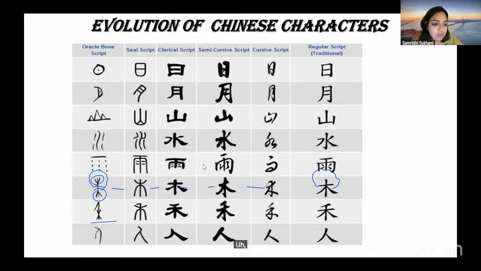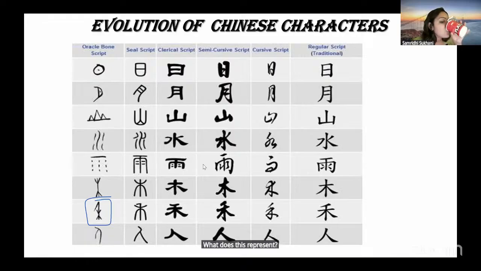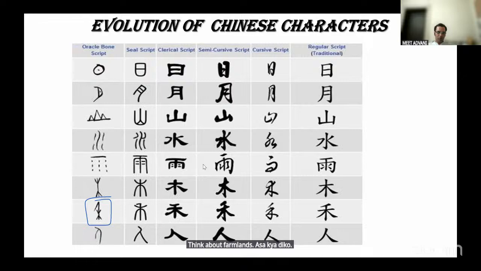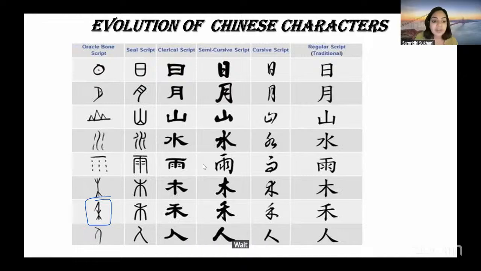What about the next one? What do you think in nature? What does this look like in nature? What does this represent? Think about farmlands. If you go to a village somewhere, what do you see? Grass. What else, other than grass? Wheat. Wheat, very good. So this basically represents grain.